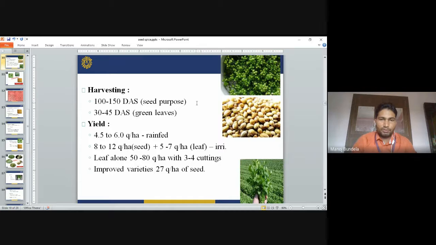For leaf alone we get 50 to 80 quintal per hectare with 3 to 4 cuttings. With the improved variety, the yield will be 27 quintal per hectare of seeds.